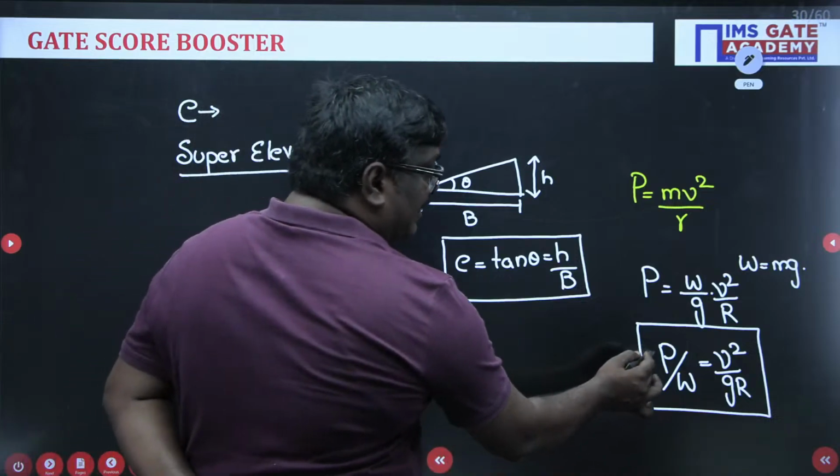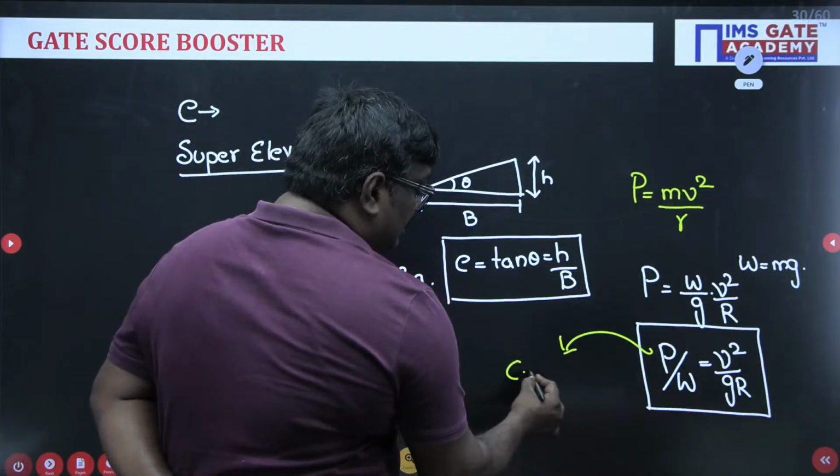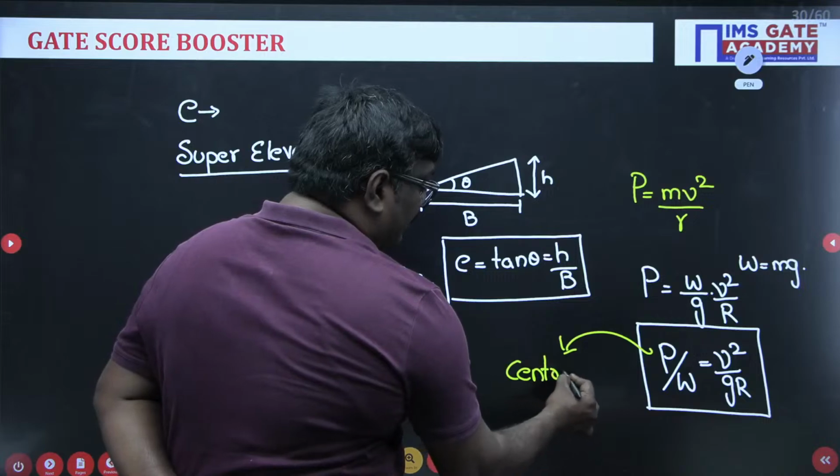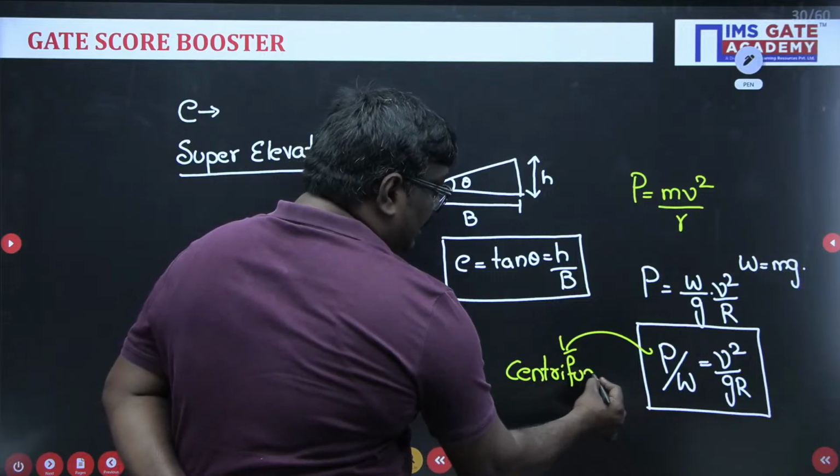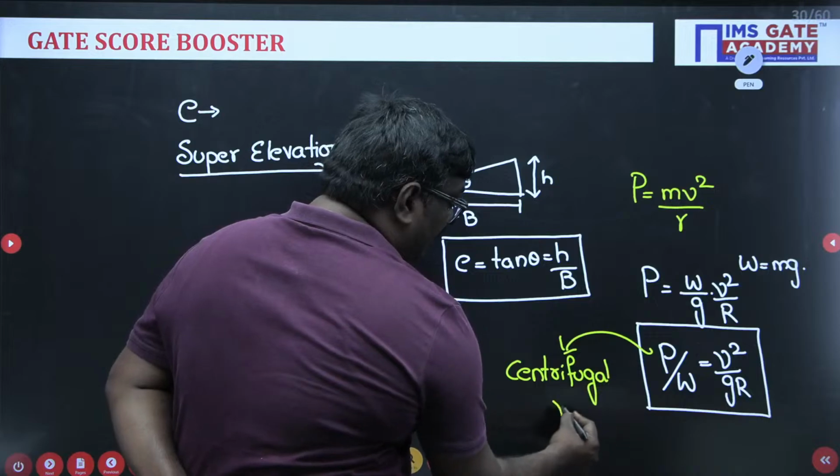What we call this P by W? This P by W is known as the centrifugal ratio. What do you mean by P by W? P by W is nothing but the centrifugal ratio.